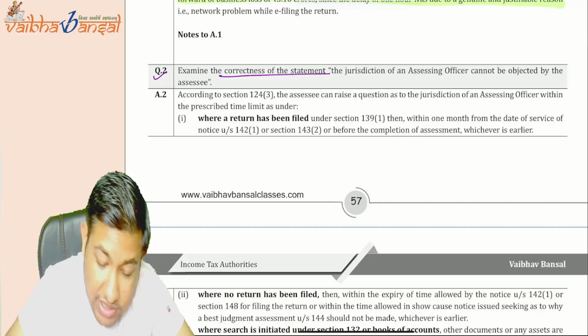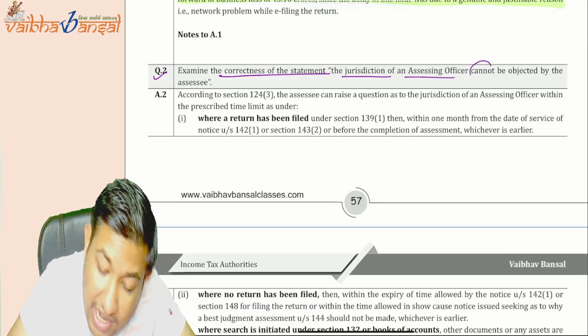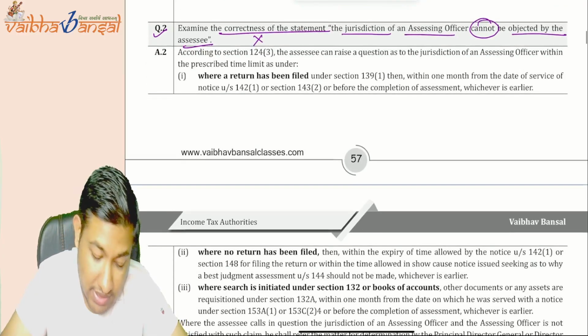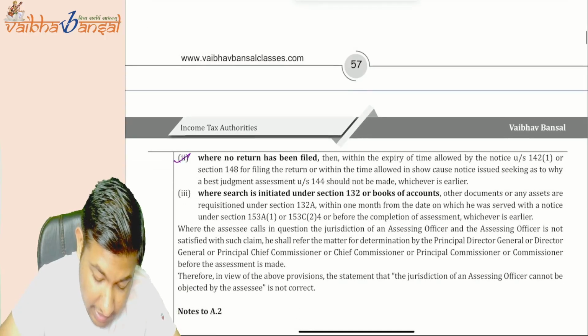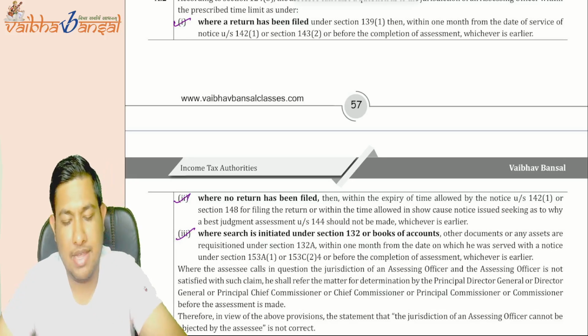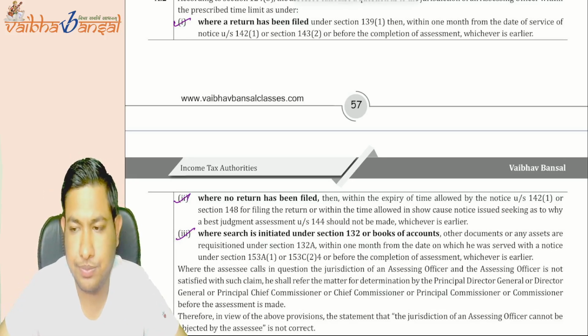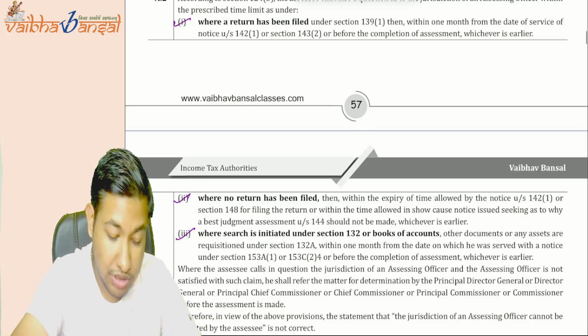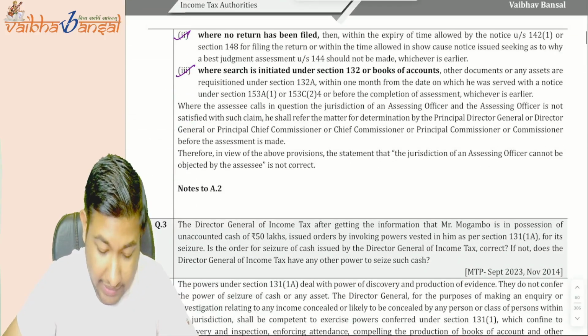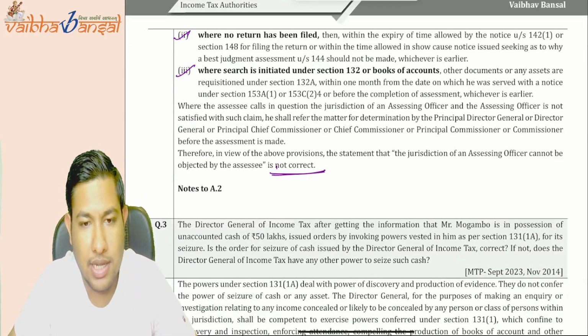Examine the correctness of the statement that the jurisdiction of the assessing officer cannot be objected to by the assessee. No, it is wrong. It can be objected. See, all these three cases. Can you see all these three cases? Tell me, all the three cases are clear to you? Understood? So the statement which is given is not correct. Understood? Clear?